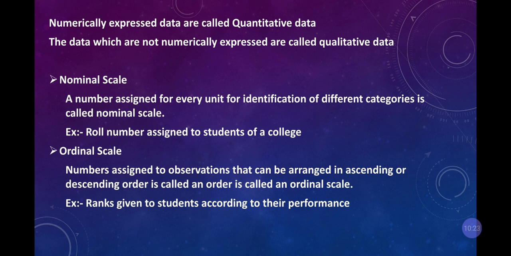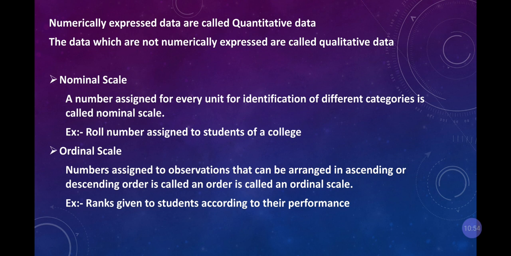For example, you have finished your 10th exam, so roll numbers, hall ticket. How did you get your hall ticket? From order, nominal scale, from ascending order, where you had the uniformity and continuity of 1, 2, 3, 4, 5, 6. That is called your nominal scale.